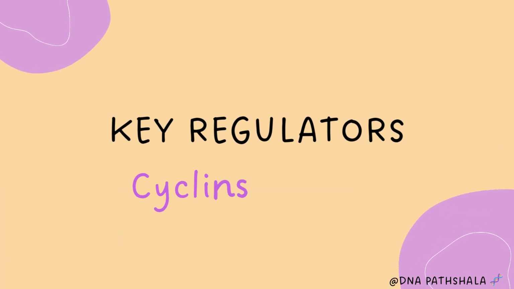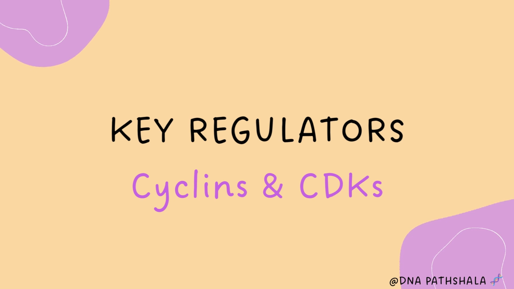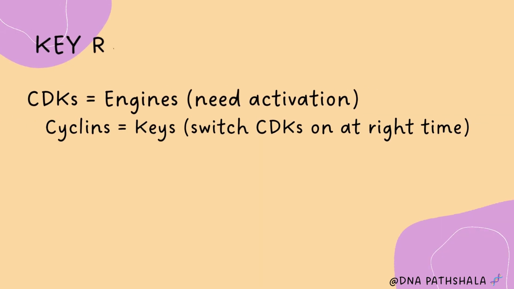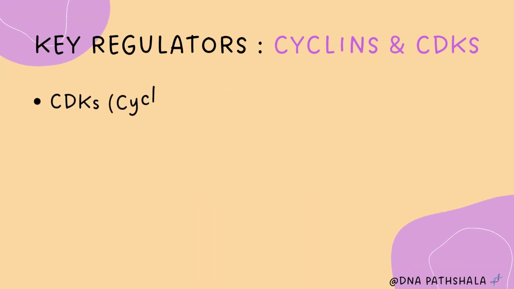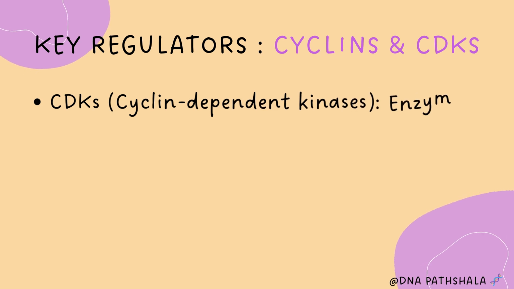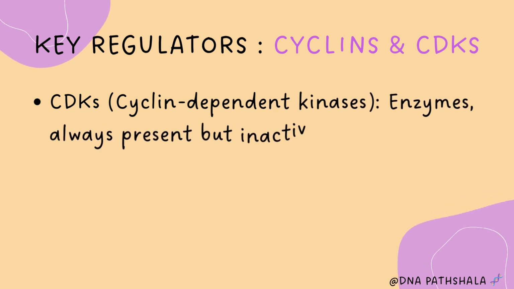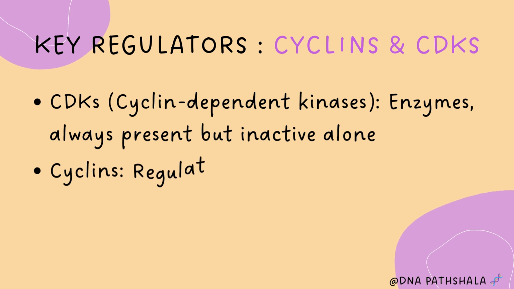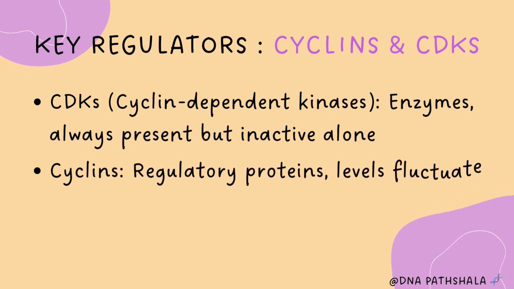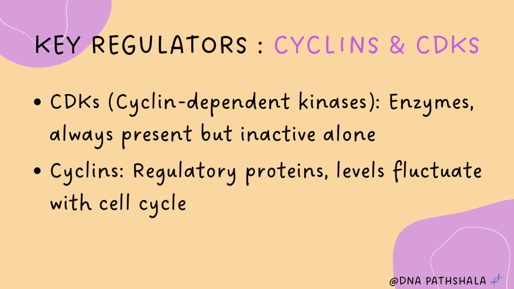Now let's see key regulators, that is Cyclins and CDKs, which regulate the cell cycle. Cells have two main regulators: cyclins and CDKs. CDKs, that is cyclin dependent kinases, are like the engine of a car. They are always present, but they cannot start by themselves. Cyclins are the keys that turn the engine on. Their levels rise and fall at different stages of the cell cycle.